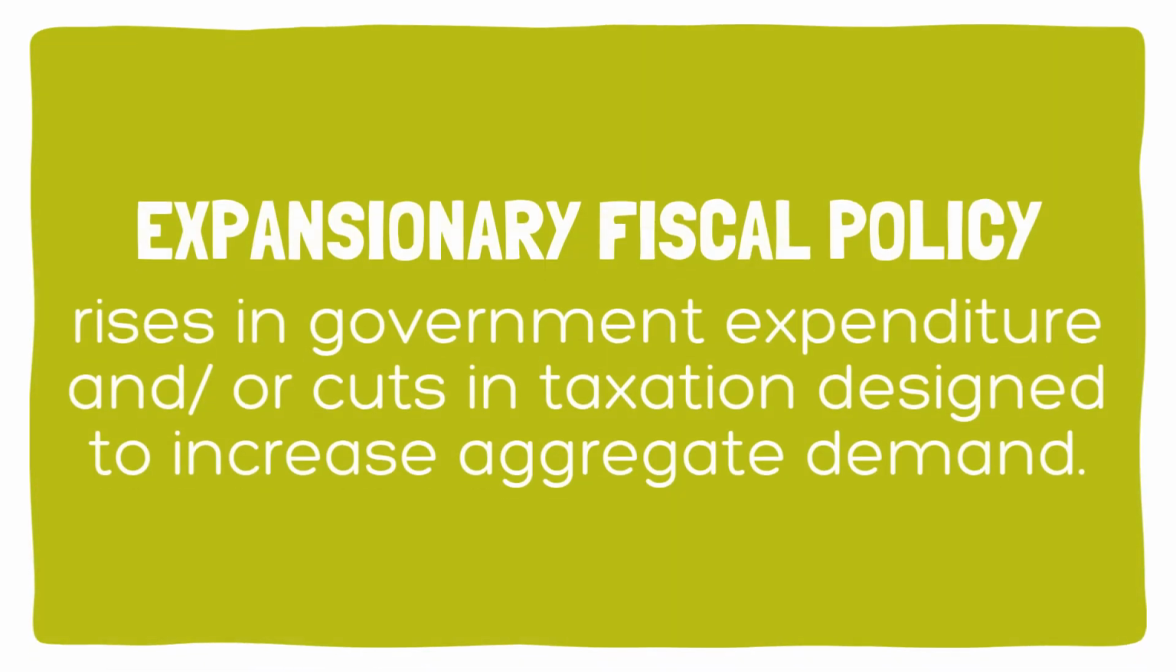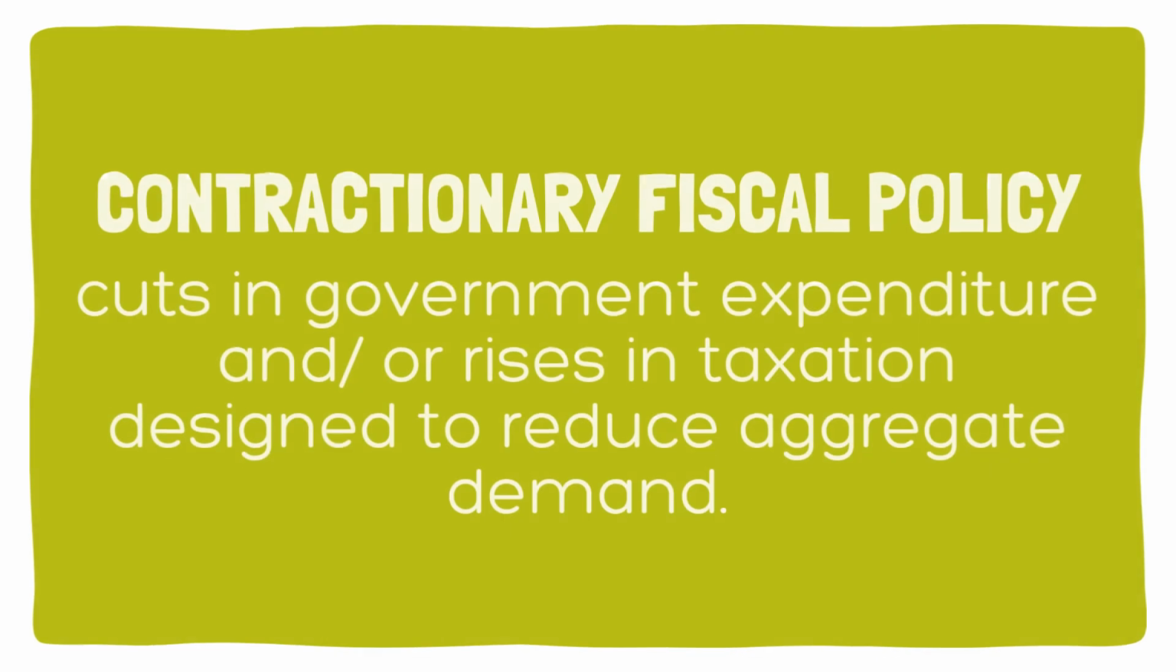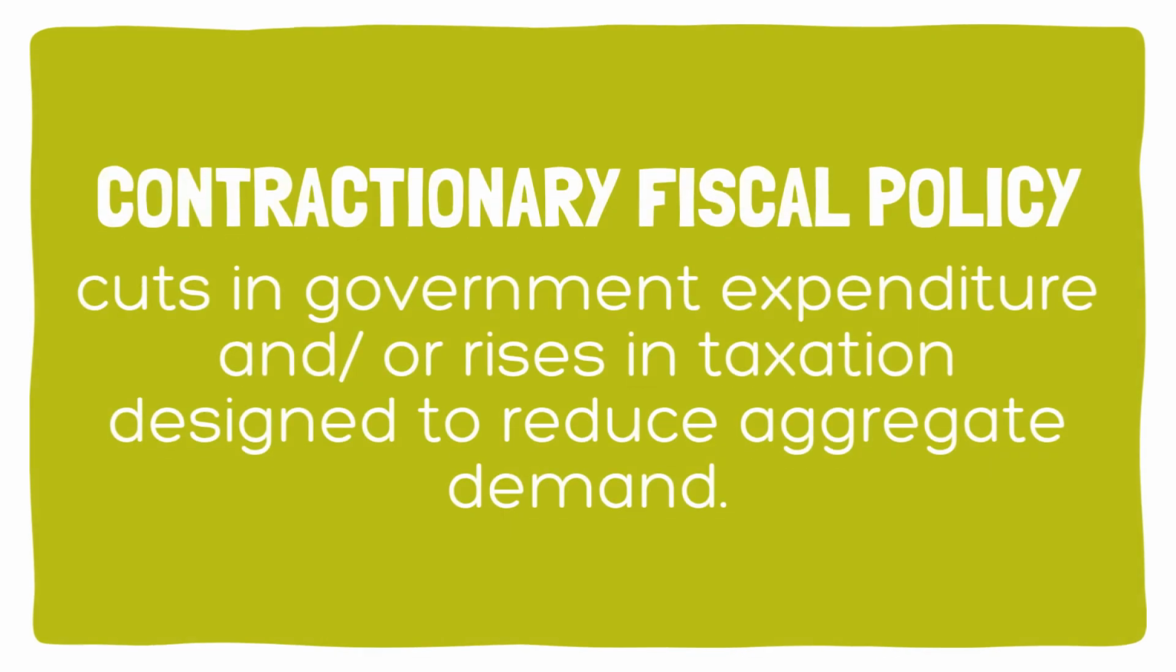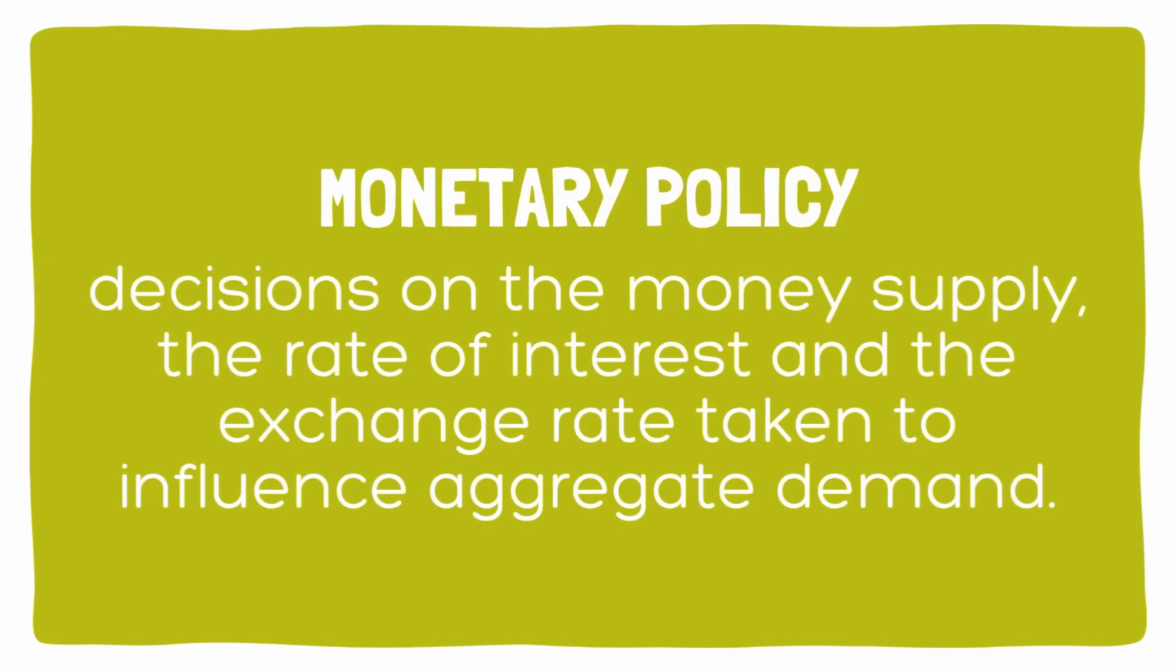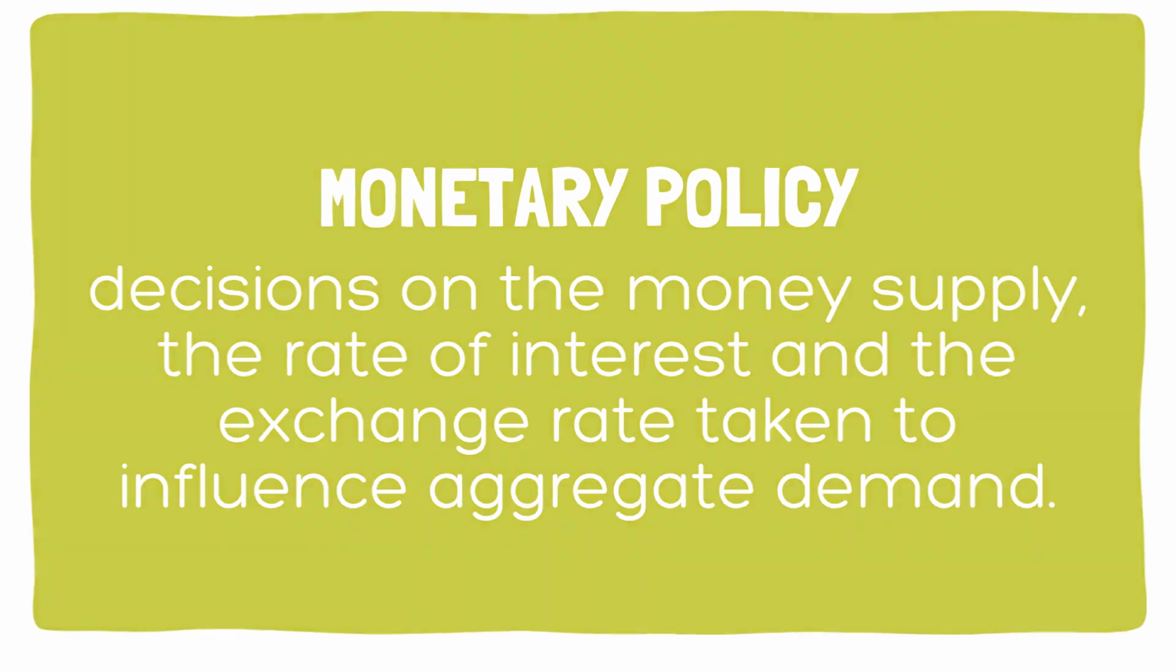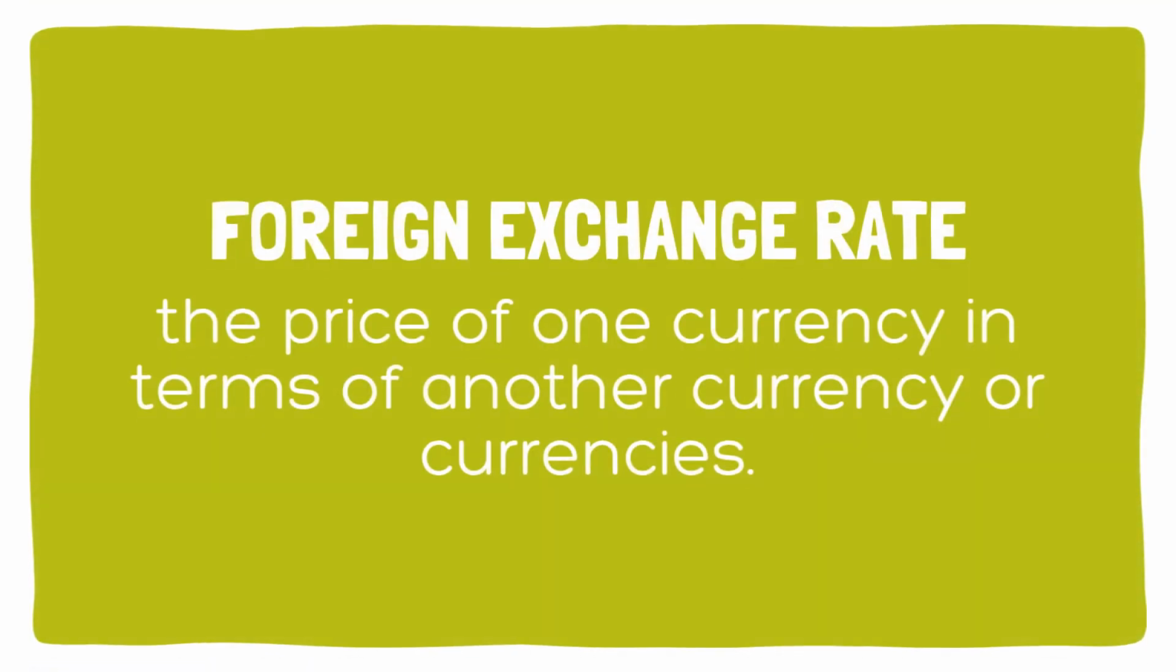Expansionary fiscal policy involves increases in government expenditure and/or cuts in taxation designed to increase aggregate demand. Contractionary fiscal policy involves cuts in government expenditure and/or increases in taxation designed to reduce aggregate demand. Monetary policy consists of decisions on the money supply, the rate of interest, and the exchange rate taken to influence aggregate demand. Foreign exchange rate is the price of one currency in terms of another currency or currencies.